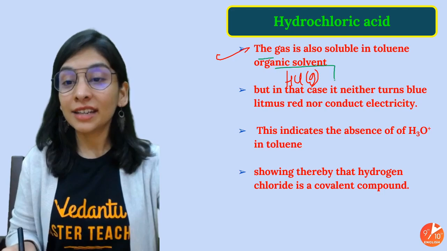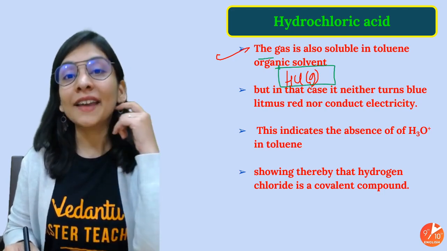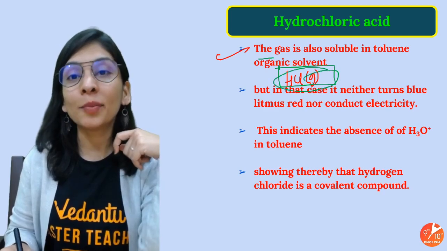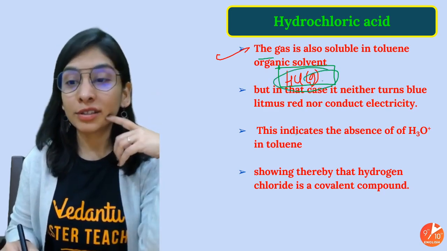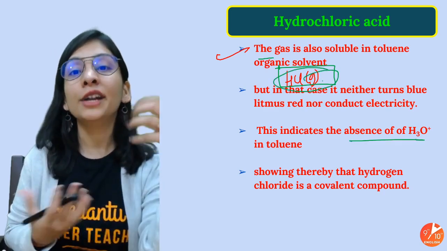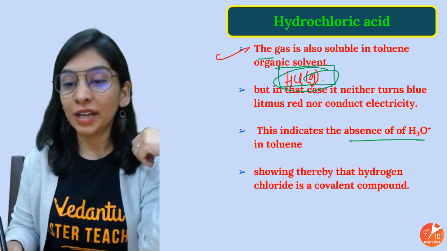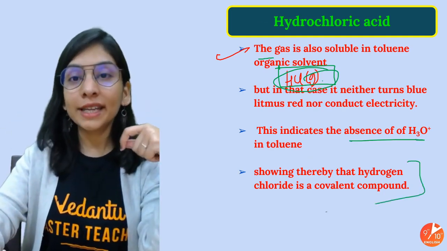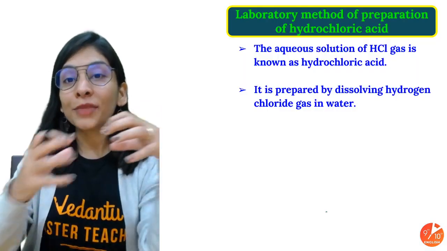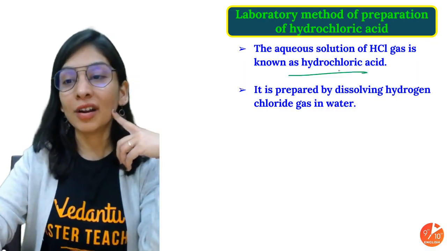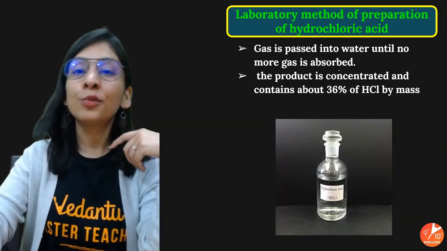HCl gas will not conduct electricity and will not turn blue litmus red, because it won't show acidic property, and there are no free ions, meaning no hydronium ions to show acidic behavior, and no conduction of electricity. So it is covalent. But in aqueous form, there are free ions, electricity can be conducted, and the aqueous solution is called hydrochloric acid.